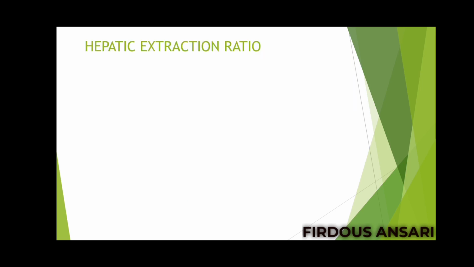Now, the very last thing that we should know is regarding the hepatic extraction ratio. In my previous video on metabolism, I showed you the formula for calculating the hepatic extraction ratio, that is clearance in the liver divided by the hepatic blood flow. Clearance, I believe you understood. Hepatic means liver. So hepatic extraction ratio means the amount of drug that is extracted by the liver, preventing it from being absorbed into the systemic circulation.